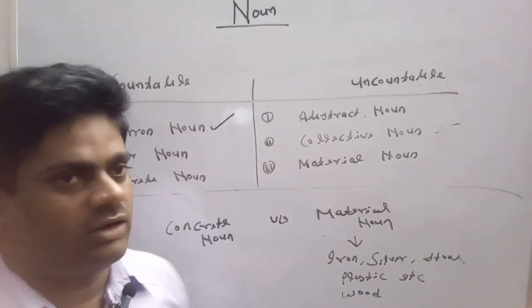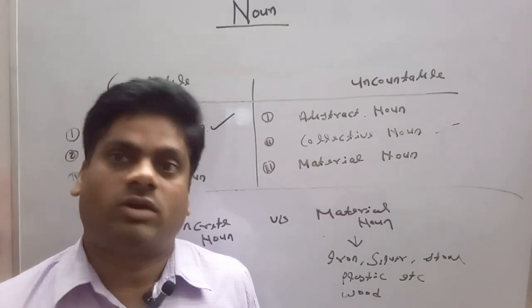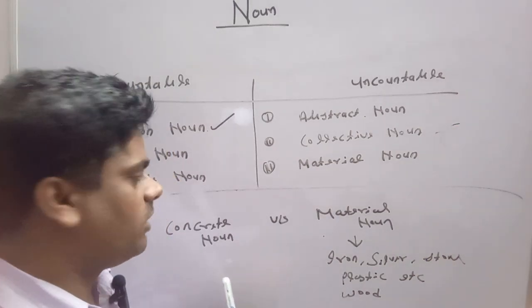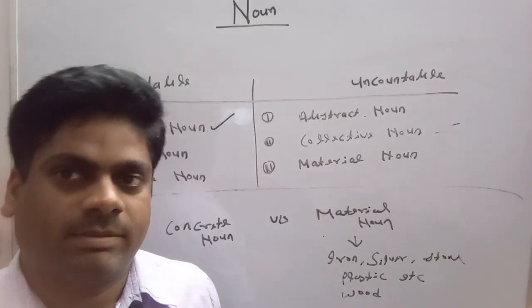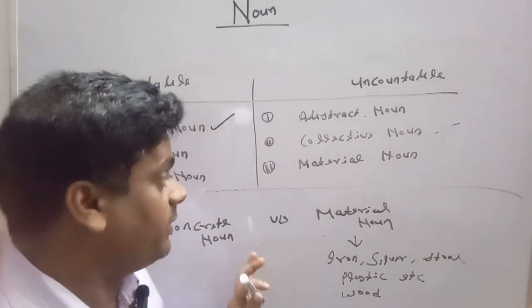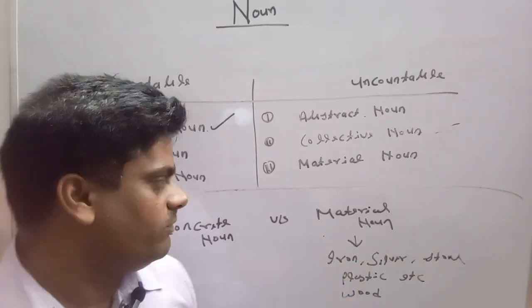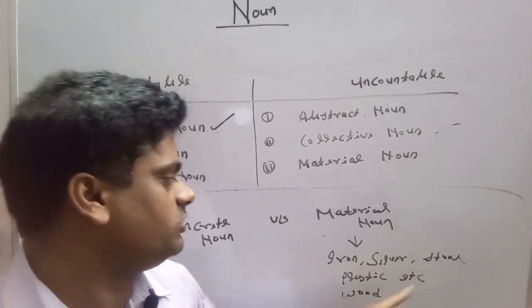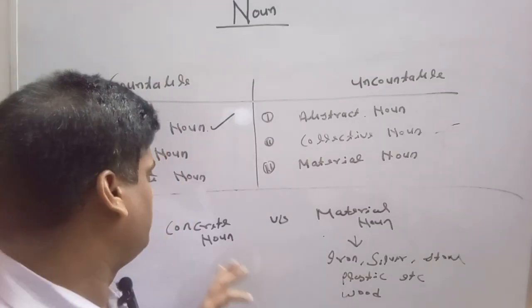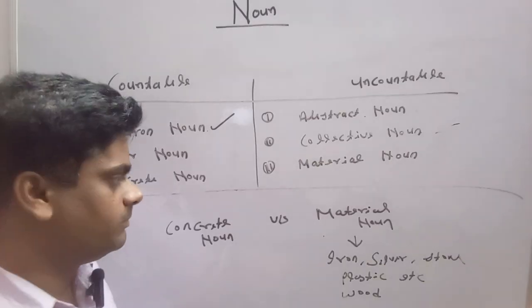In case of concrete noun, if we are able to count a noun, then we can keep it in the category of a concrete noun. But if we are unable to count them, we can keep them under the category of material noun. We cannot count iron, silver, stone, plastic, etc. But in case of concrete noun, we can count objects.